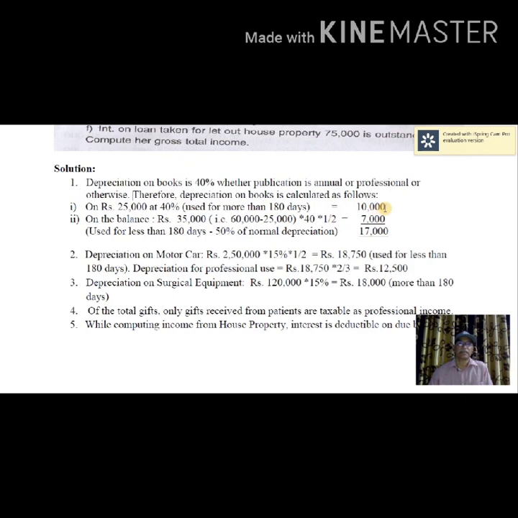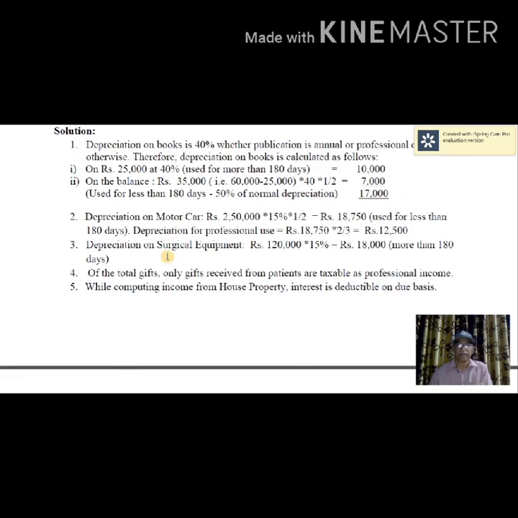On the balance, that means to say 60,000 minus 25,000, so on the value of 35,000, if you calculate 40% and calculate for half the year, then you will get 7,000. I mean to say 50% because it is used for a period lesser than 180 days. Therefore, 50% of normal depreciation is considered. Therefore, 7,000 is the depreciation on 35,000. Together, 17,000.